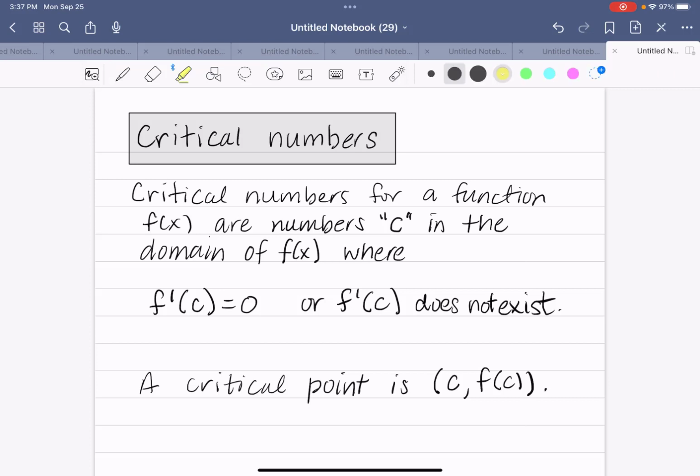Now it's important to remember, to be a critical number you have to be in the domain of the original function. If we want to define a critical point, it's going to be (c, f(c)). So you put c back into the original function to find the critical point.